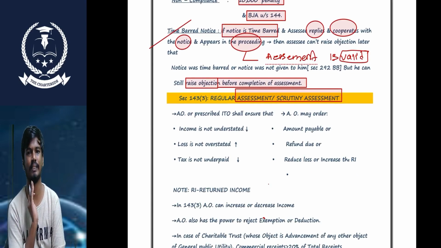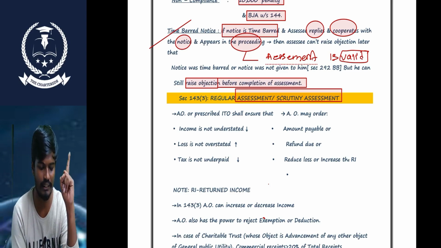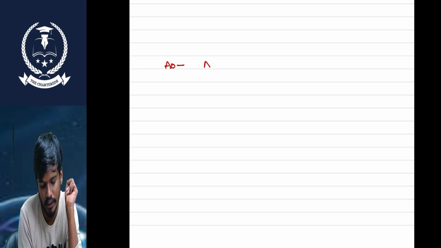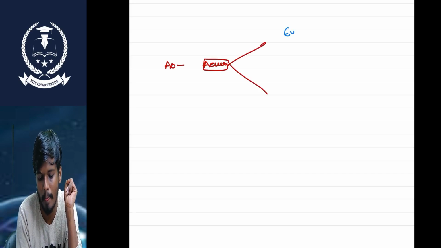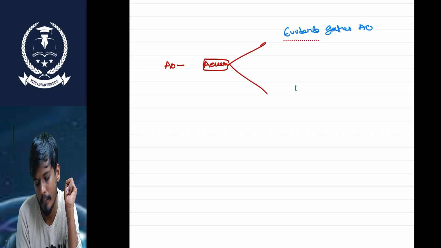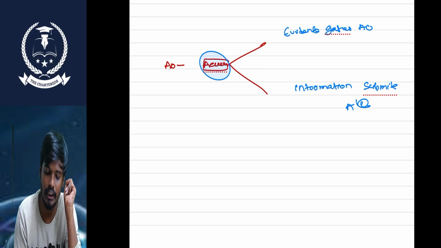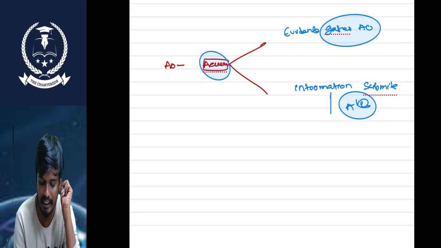Sir, in the regular assessment, the AO can assess your books of accounts based on the evidence gathered by the AO and information submitted by the assessee. Based on that, the AO can increase the income.